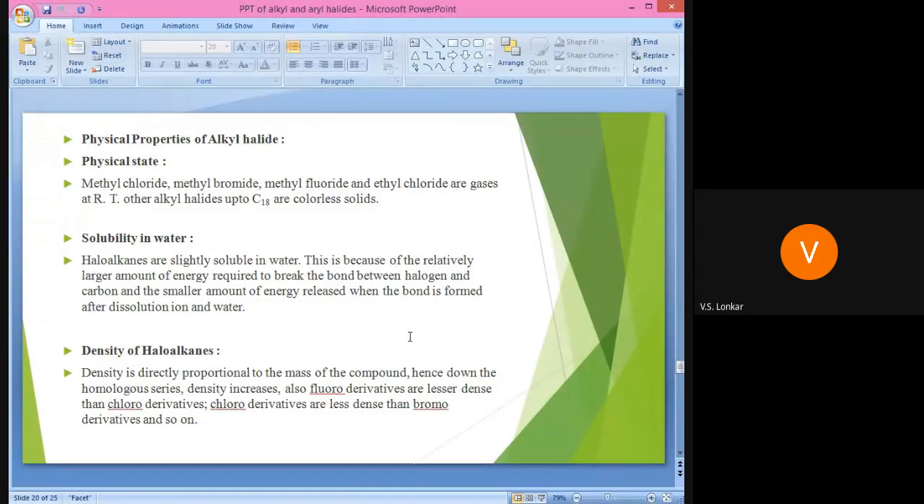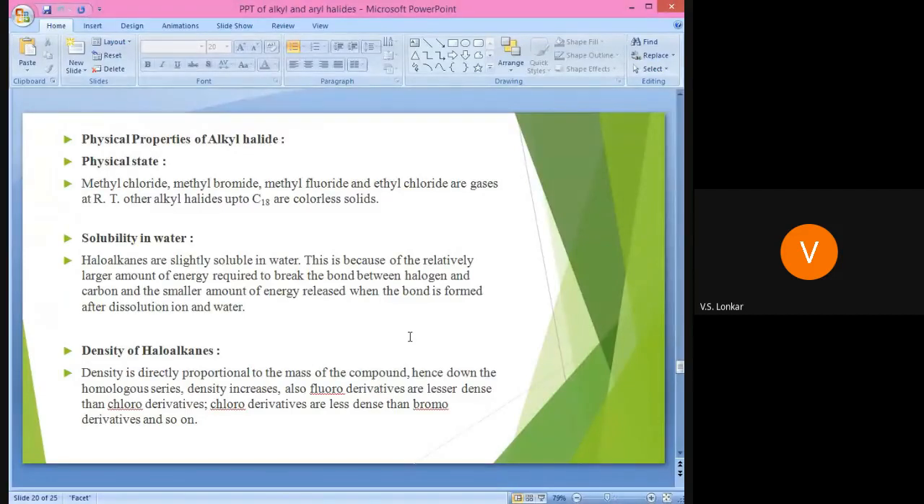Why are they polar compounds? Because of the large electronegativity difference between the carbon and the halogen. Carbon gets a delta positive charge and halogen gets a delta negative charge, so they are polar molecules. The bond between carbon and halogen is also a strong bond. We require a relatively larger amount of energy to break that bond between halogen and carbon, and when bond dissociation takes place, a lesser amount of energy is released.